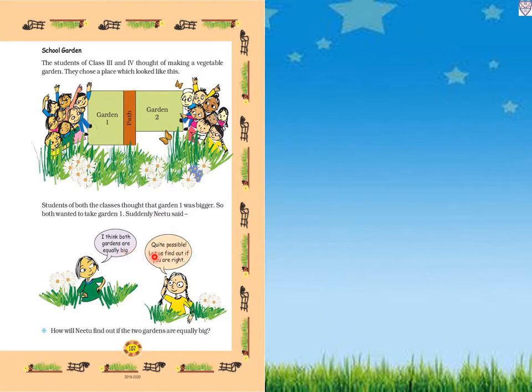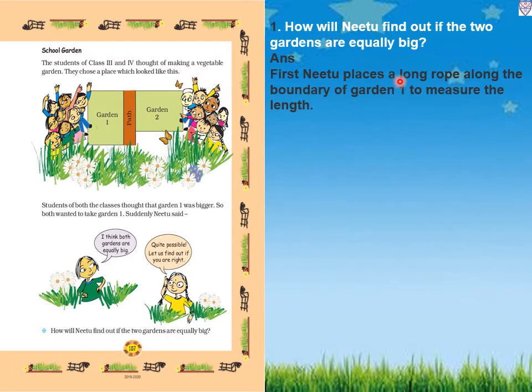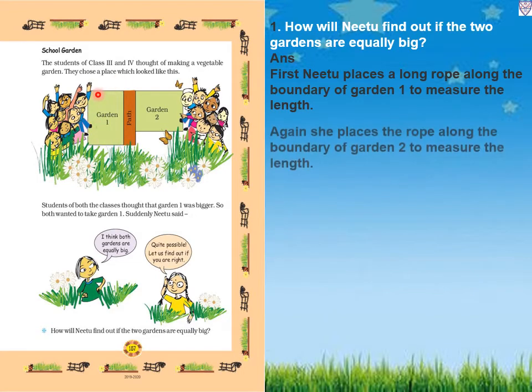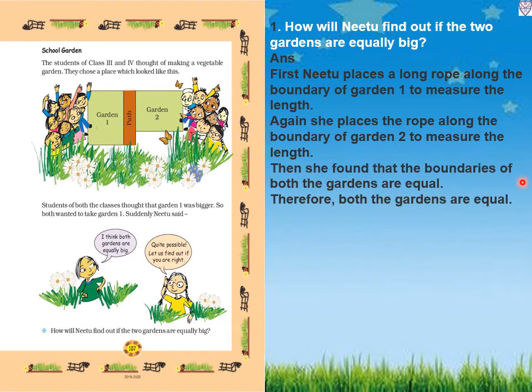Quite possible. Let us find out if you are right. So how will Neetu find out if the gardens are equally big? First, Neetu placed a long rope along the boundary of garden 1 to measure the length. Again she placed the rope along the boundary of garden 2 to measure the length. Then she found that the boundaries of both the gardens are equal. Therefore both the gardens are equal.